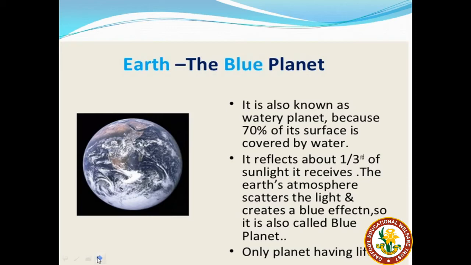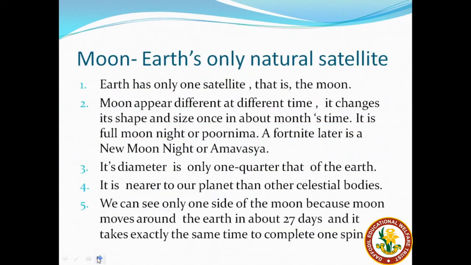Now students, let us know about the moon. The moon is a natural satellite of Earth. Now what is a satellite? A satellite is a celestial body that moves around the planets in the same way as the planets move around the sun. So the moon is the only natural satellite that Earth has.